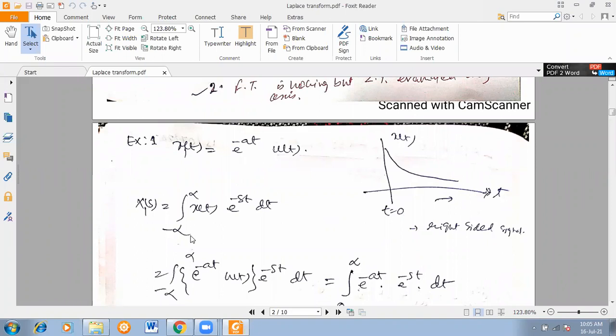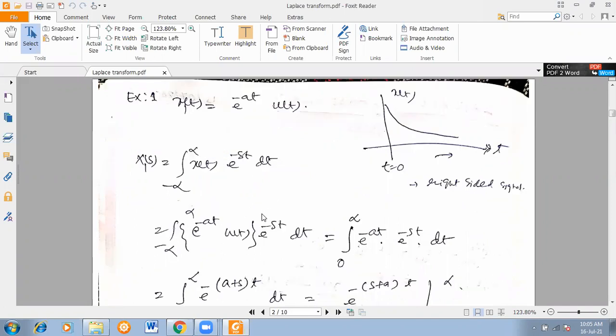So take the Laplace transform. What will be the Laplace transform of x1(t)? X1(s) will be the integral from minus infinity to plus infinity of x(t) e to the power minus st dt. That is our formula. Now put the value of x(t) here: e to the power minus at u(t) e to the power minus st dt. Now we can change this limit because u(t) is there: 0 to positive infinity, where u(t) value should be 1. So e to the power minus at e to the power minus st dt. I have written it neat and clean, step by step.